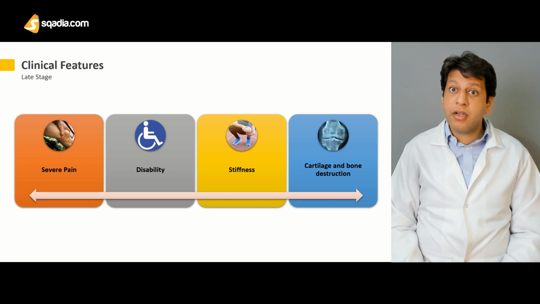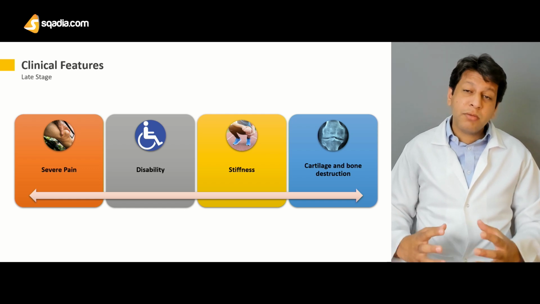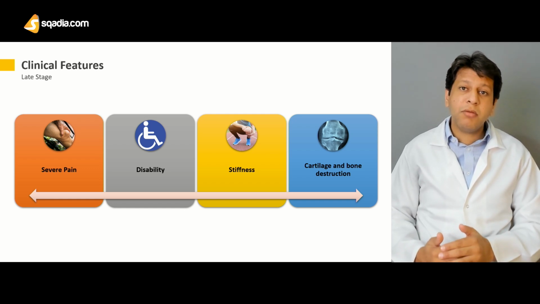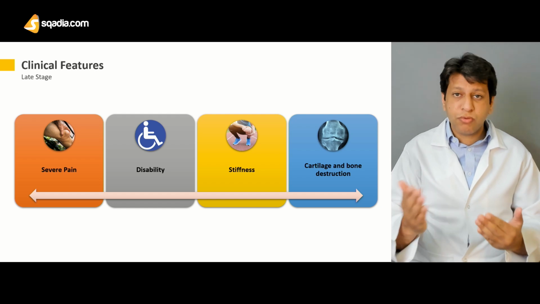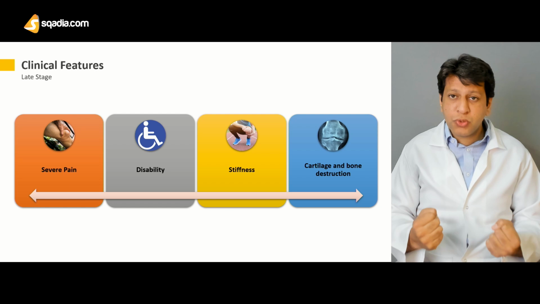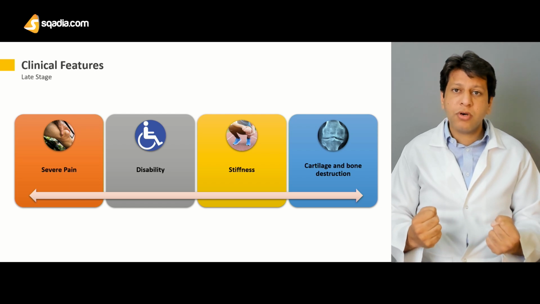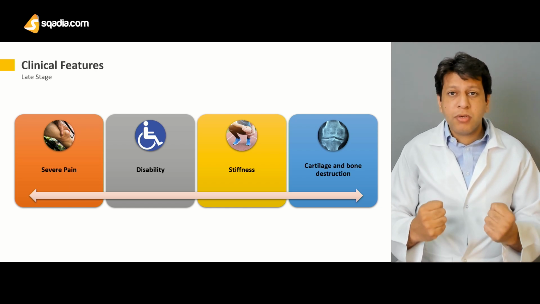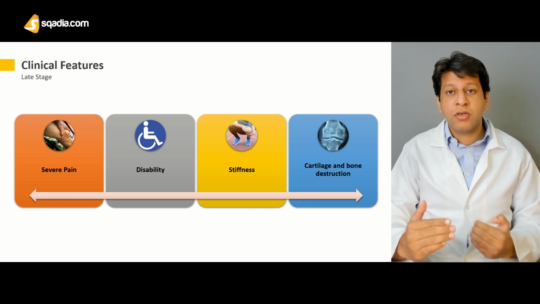Then there is the disability. As I told you, sometimes it may be so severe that the patient may be unable to get up from the bed and go to the bathroom in the morning. Why? Because there is so much swelling, stiffness, and pain in the morning that it is unbearable for the patient to walk.